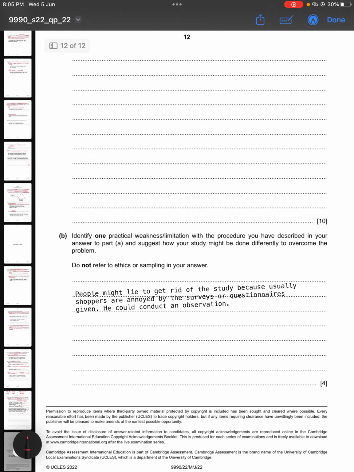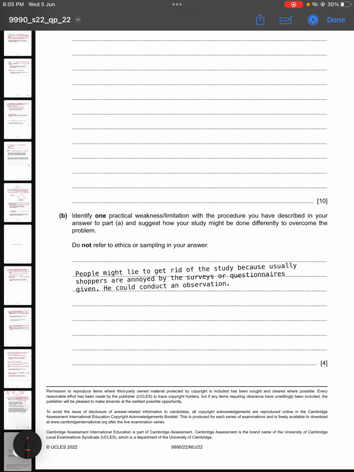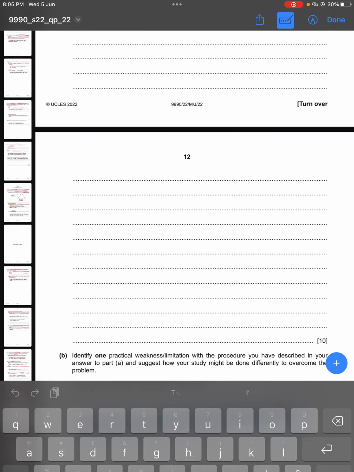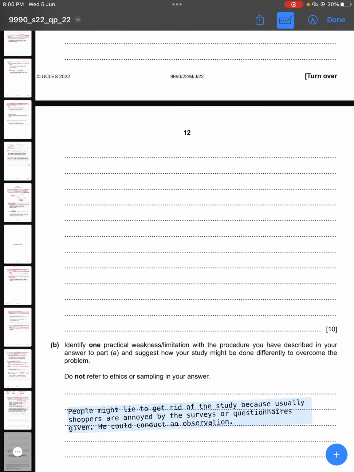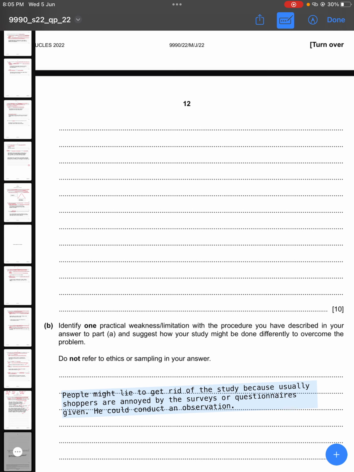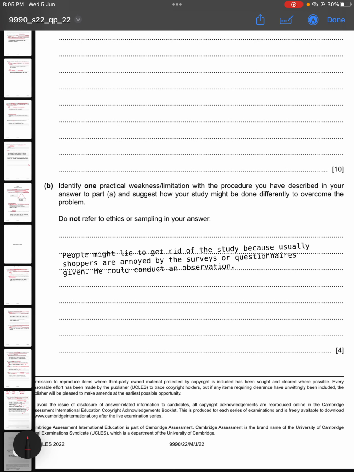Now moving on to the last part of the question, it says identify one practical weakness or limitation with the procedure you have described in your answer to part A, and suggest how your study might be done differently to overcome the problem. Do not refer to ethics or sampling in your answer. So you just need to reflect back and read your procedure again.